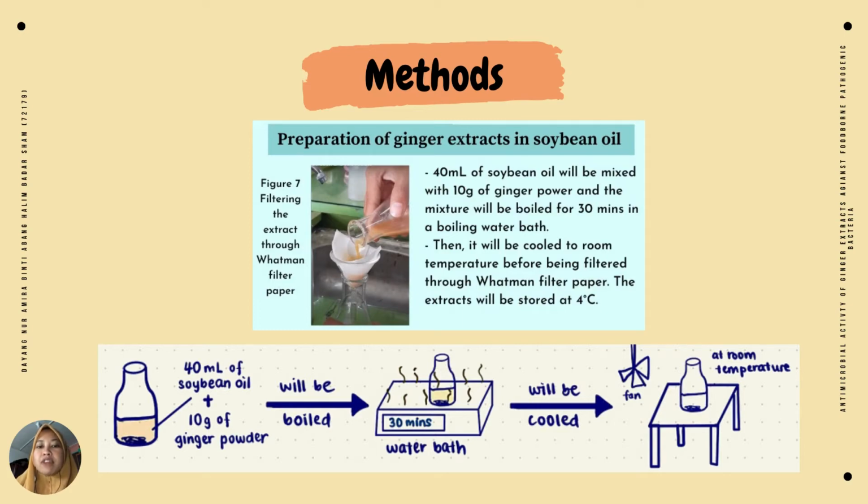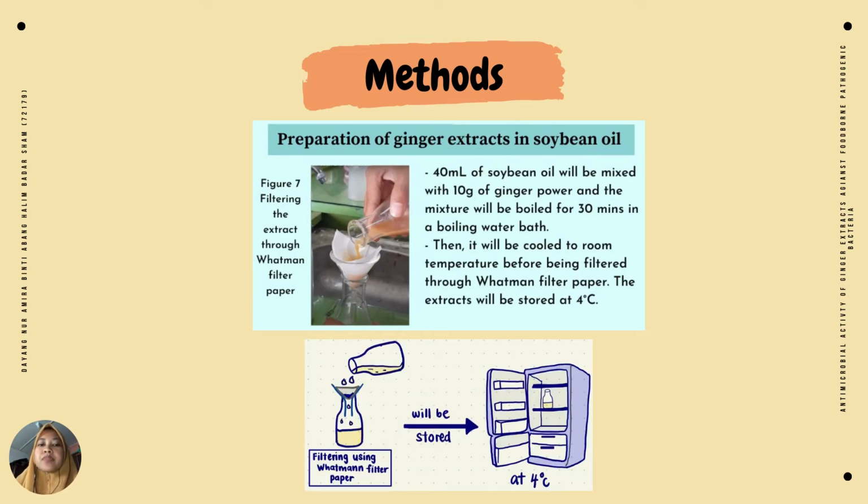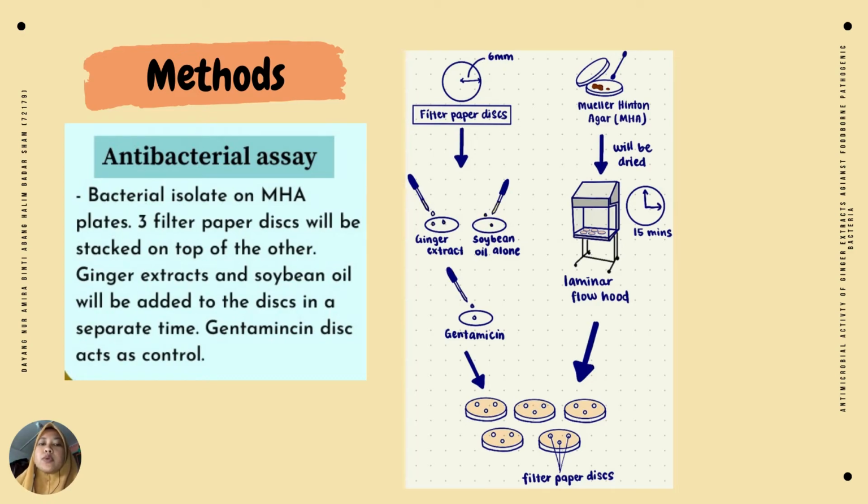In preparation of ginger extract in soybean oil, 40 ml soybean oil will be mixed with 10 g ginger powder. Then it will be boiled for 30 minutes and after that it will be cooled to room temperature before being filtered through hot filter paper. The extracts will be stored at 4 degrees Celsius before being utilized in the diffusion assay. Next, I will proceed with the fifth method, which is antibacterial assay.